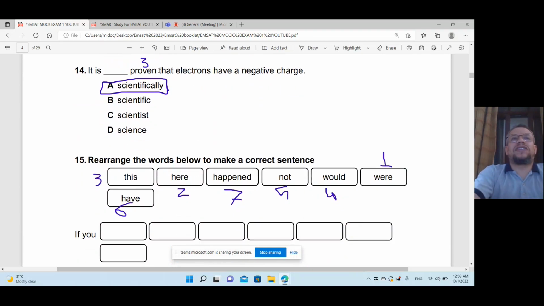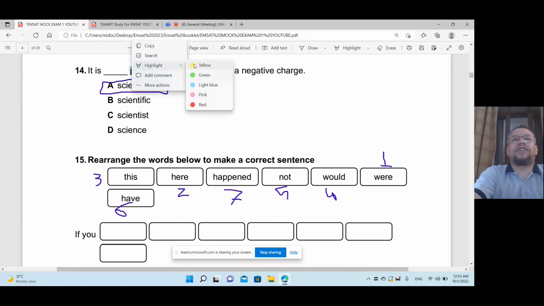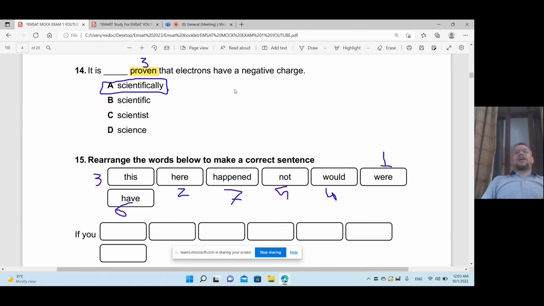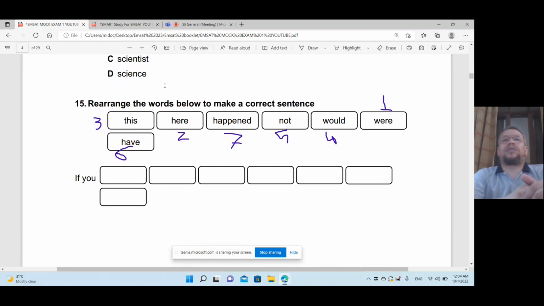It is proven. Proven means this is the third form or conjugation of a verb: the first verb is prove, proved, proven. So proven here is a third conjugation, so it should be preceded by an adverb. The adverb is with "ly": scientifically. So scientifically proven, that's right. Now rearrange the words below to make a correct sentence.